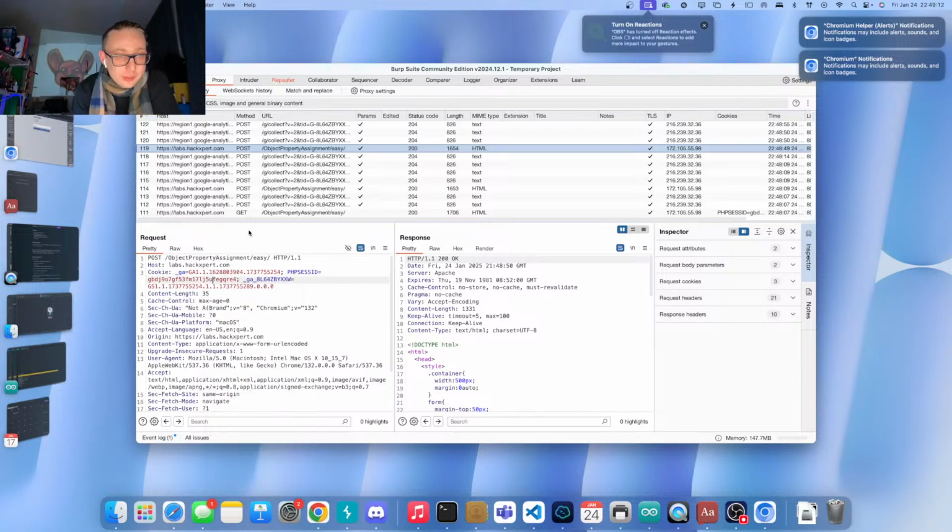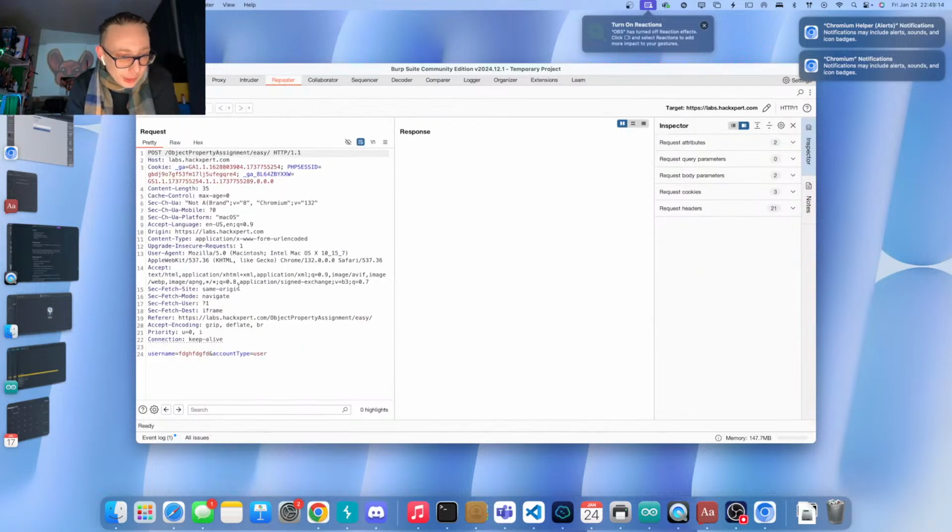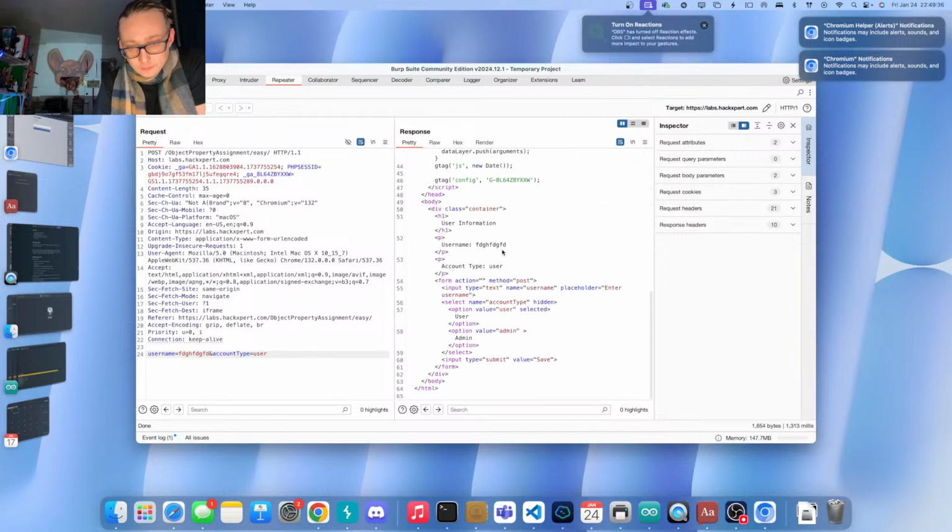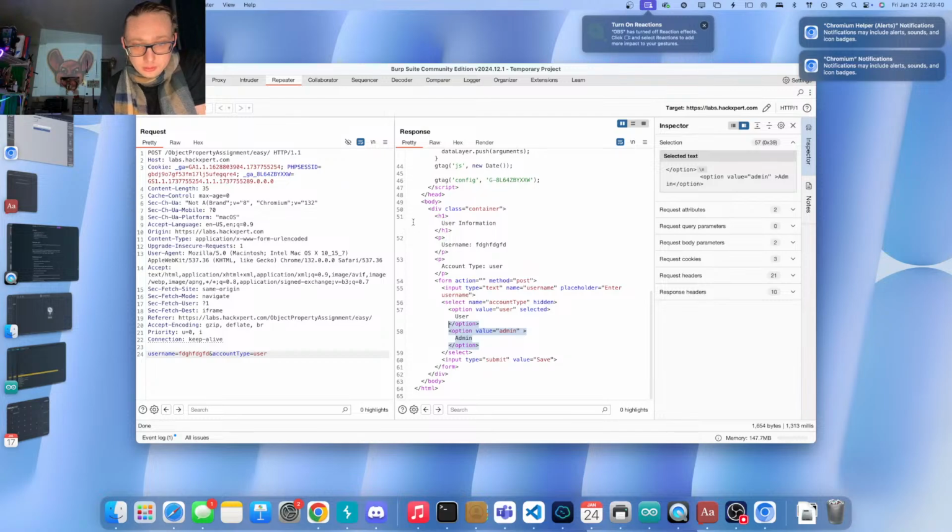So basically, if we send this to the repeater, we can see those fields here. We can see what was actually sent, and we can clearly see here a username and an account type, which we didn't see in the UI. Now, the hard one from this, why is it hard? Because you don't even see this account type anymore being sent. But if I send this over right here, so here we see that he's actually an admin.